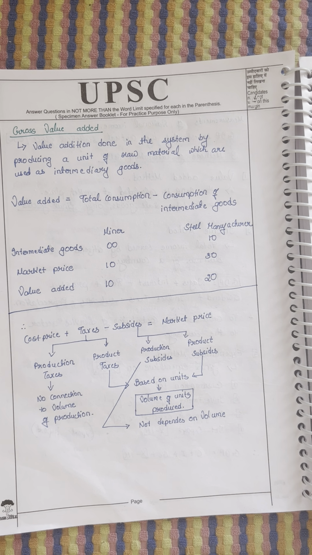For example, you establish a big company. There is a production tax. How much you produce, I don't care. You need to pay this much tax per month or per year, based on your land, your building, and various securities. In the same way for subsidies: a farmer in agriculture gets some subsidies for cultivating land. That is not based on the number of products you cultivate. You have this many acres, so you get this much subsidy. So we have production subsidies too, which you get irrespective of the product you produce.